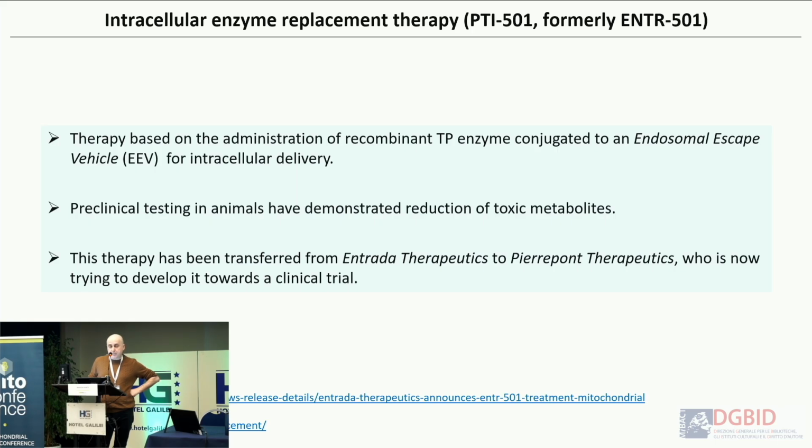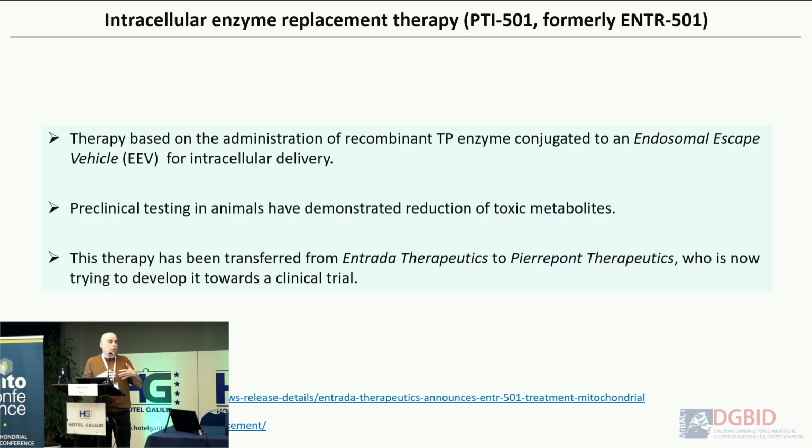This therapy seems to be working well in patients, in animals, and now they are looking for the possibility to do a clinical trial. So this is a classical enzyme replacement in which you protect the enzyme, and then the enzyme goes intracellularly.